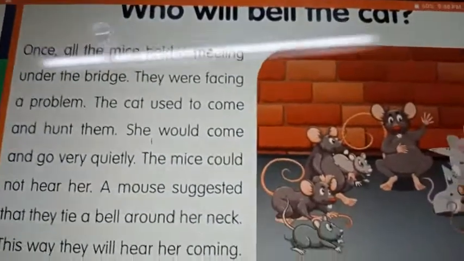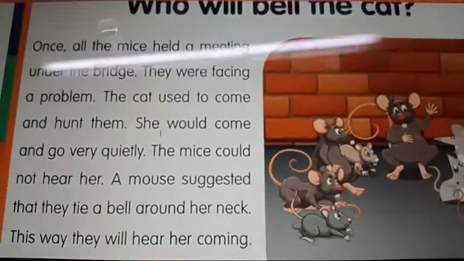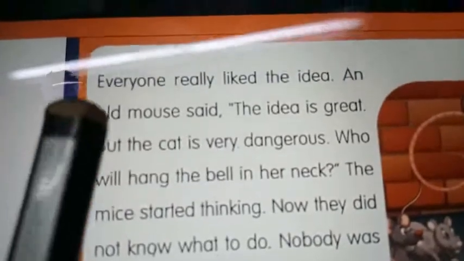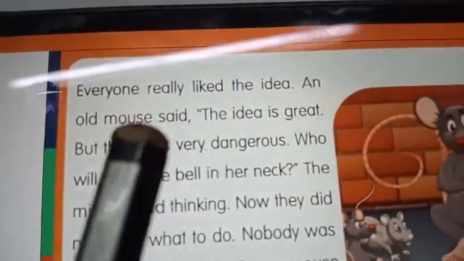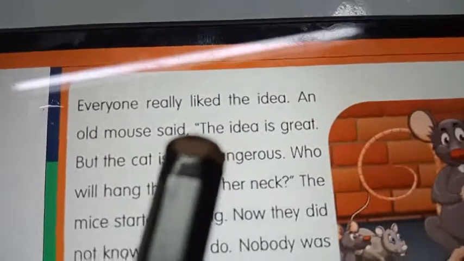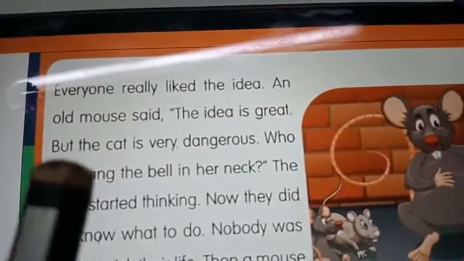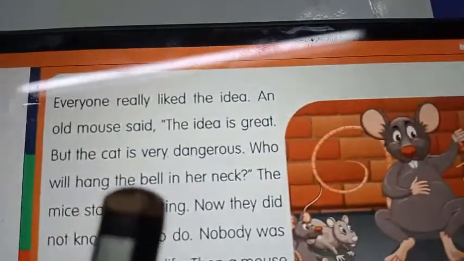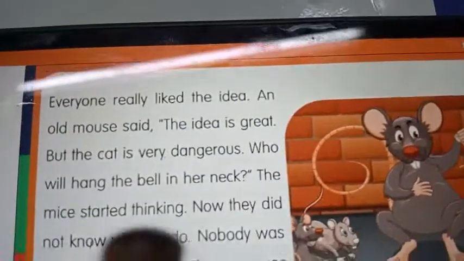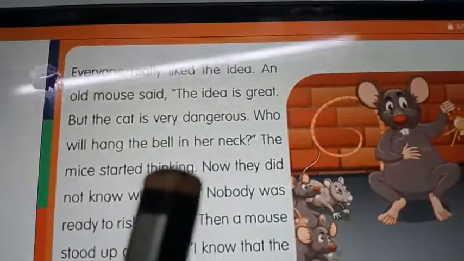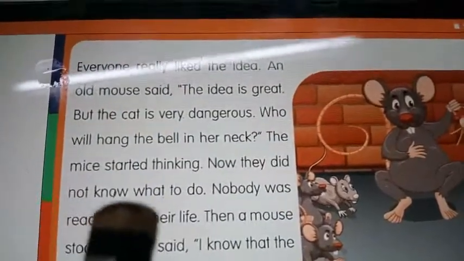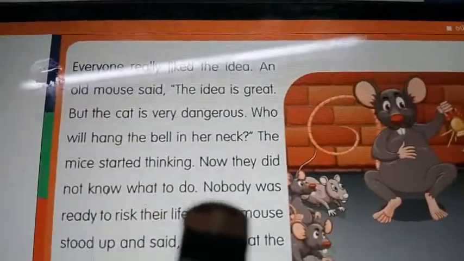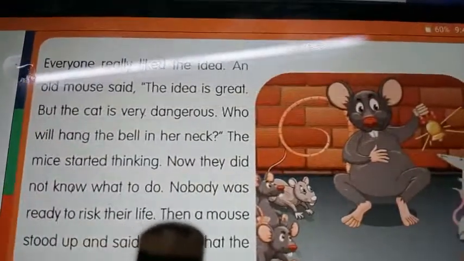Did you see that story, my dear children? Yes. The next page. Everyone really liked the idea, and the old mouse said, "The idea is great, but the cat is very dangerous. Who will hang the bell on her neck?" The mice started thinking. Now they did not know what to do. Nobody was ready to risk their life.